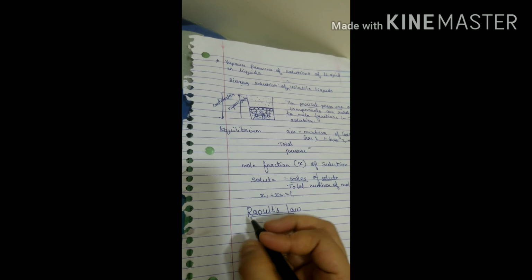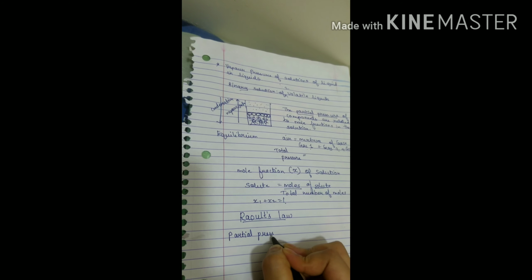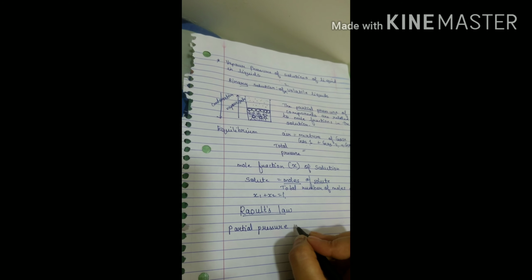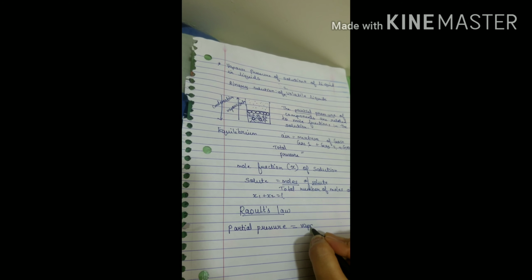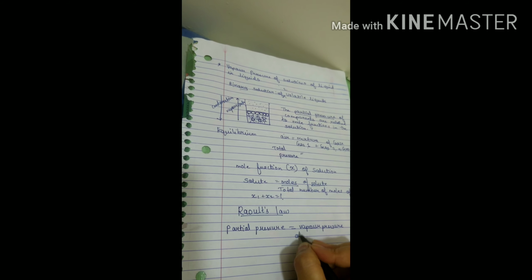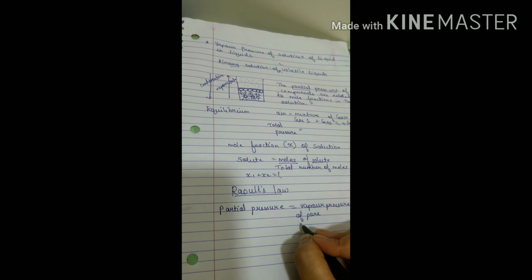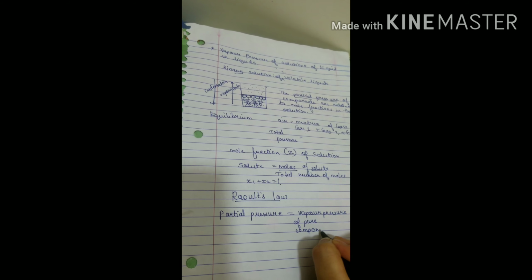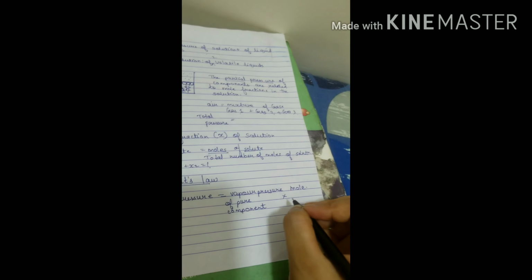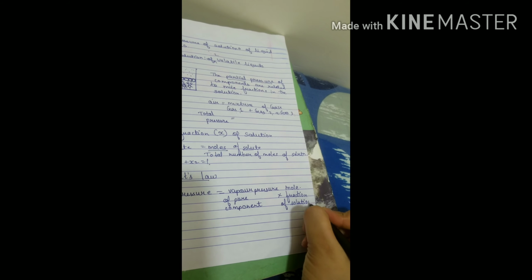It states that partial pressure is equal to vapor pressure of pure component, multiplied by mole fraction of solution.